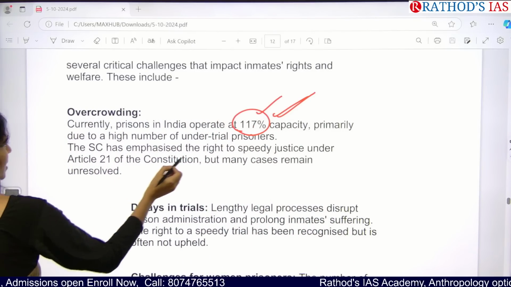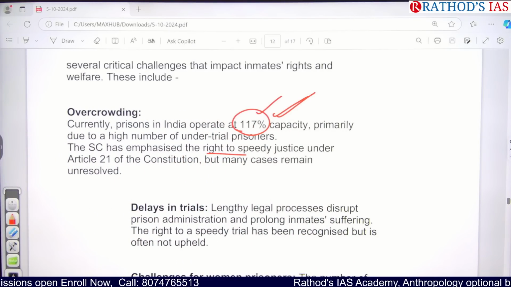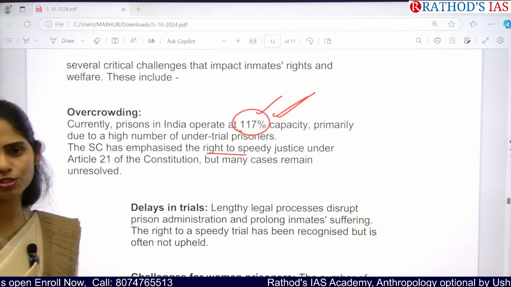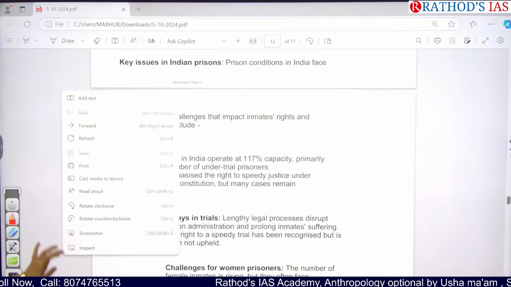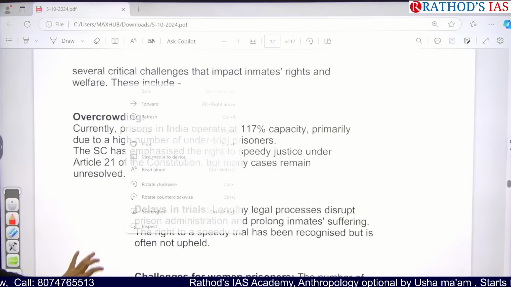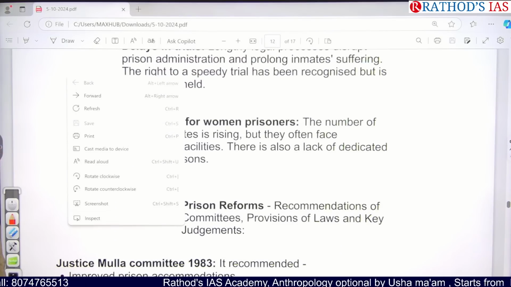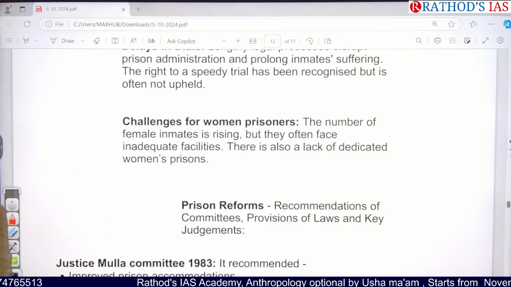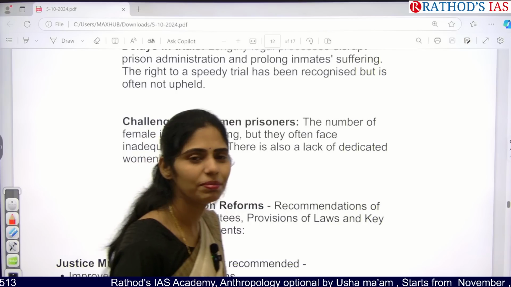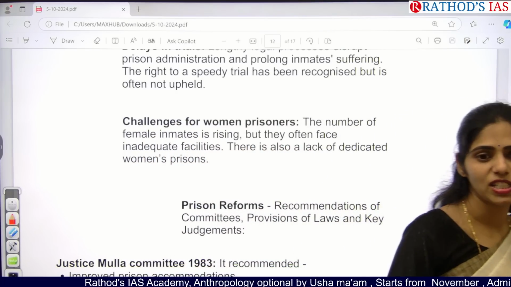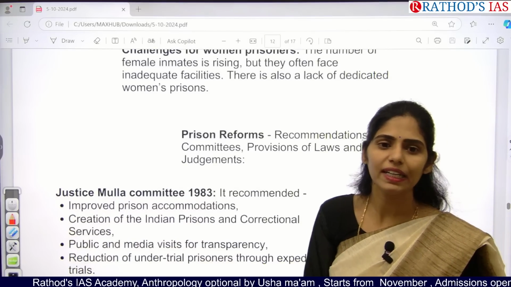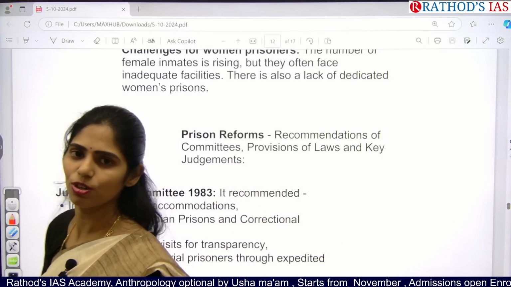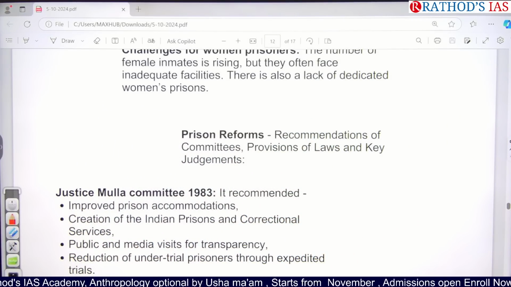And next, there is no speedy justice, right? Because of that also there is an increase in prisoners. And next, there is delay in trials. And especially women prisoners are facing many more challenges, like they don't have even basic sanitation facilities, basic water facilities, etc. And there are no proper women-dedicated prisons in our country. It is also a lack of infrastructure.